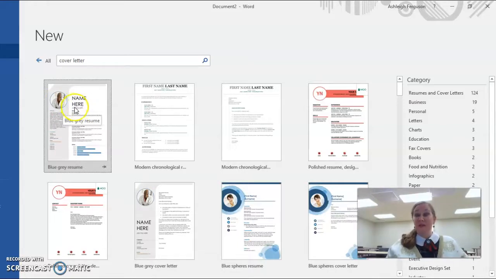If you use these templates, when you click on them, make sure that you delete any information that you're not going to use. You don't want to have city and state or Twitter if you're not going to have that information on here.